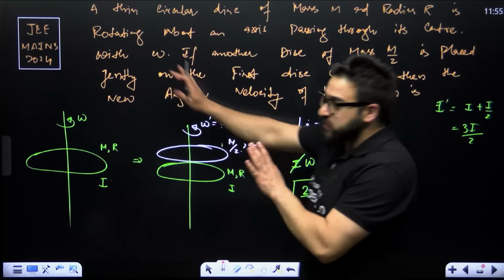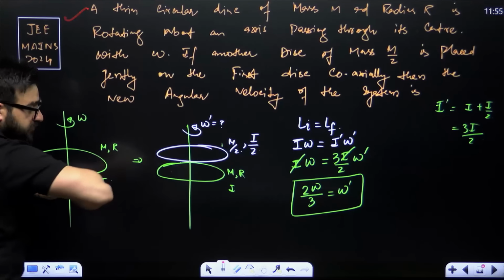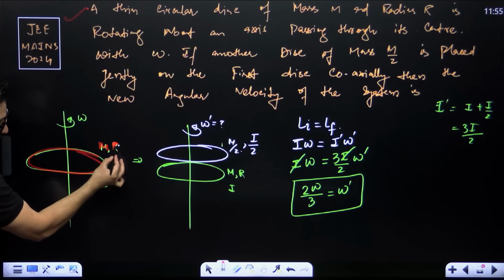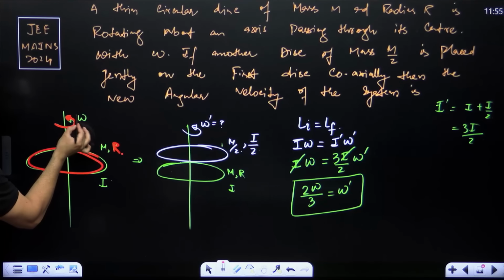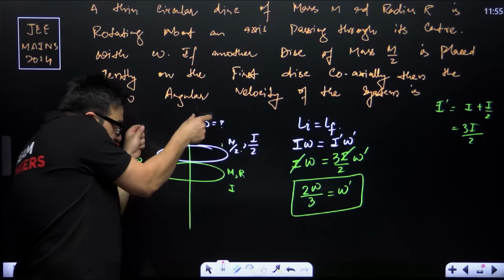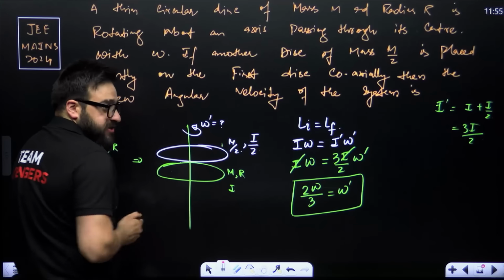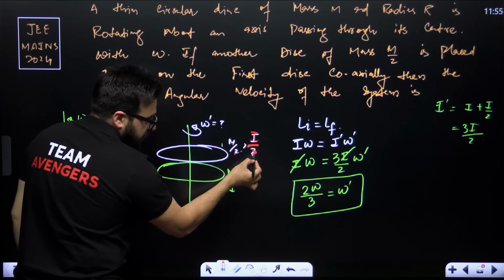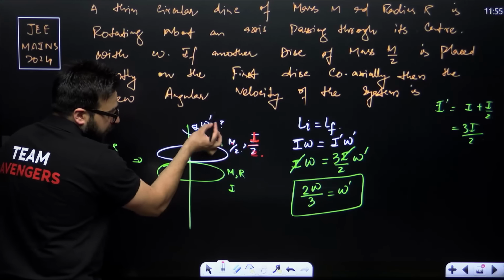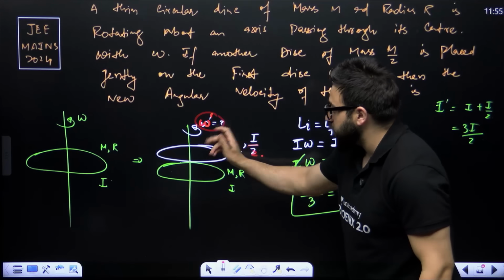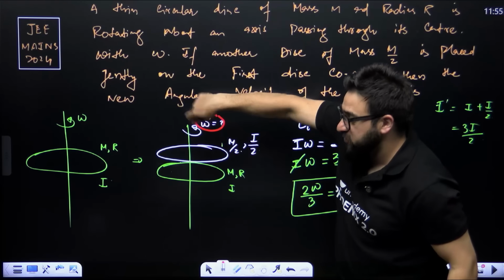Then, my dear NEET aspirants, there was a question asked in JEE 2024. Now, here, this is a disk which is having the mass m, radius r. It is rotating with angular velocity omega. Its moment of inertia is I. Now, if you place one more disk on the previous disk, which is having the mass m by 2, its moment of inertia will be I divided by 2. Angular velocity final is omega dash. You have to tell me what will be the final angular velocity, with what angular velocity it will finally rotate.